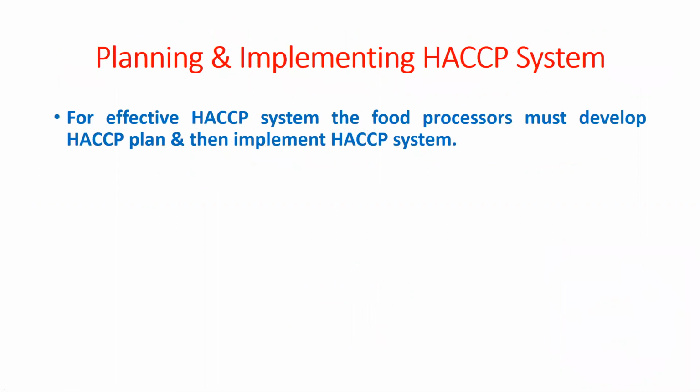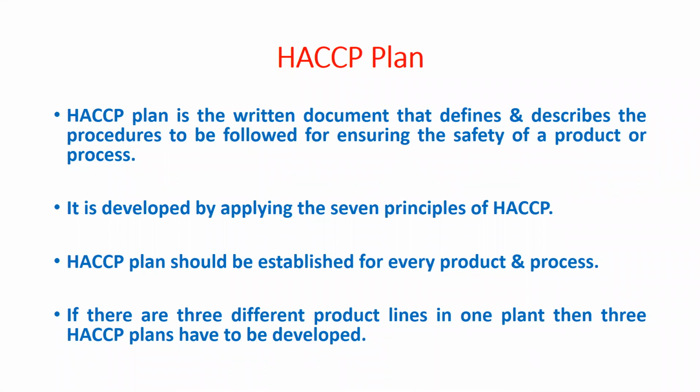For an effective HACCP system, the food processor must develop a HACCP plan and then implement it accordingly in their processing industry or processing plant. So basically, what is a HACCP plan? A HACCP plan is a written document that defines and describes the procedures to be followed for ensuring the safety of a product or process. So basically it is a written document.